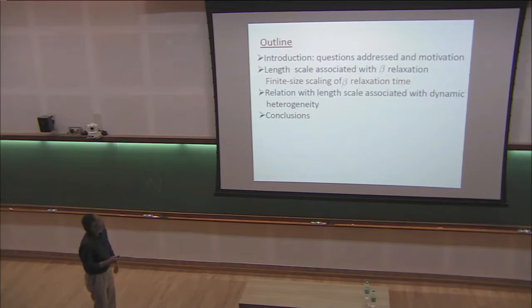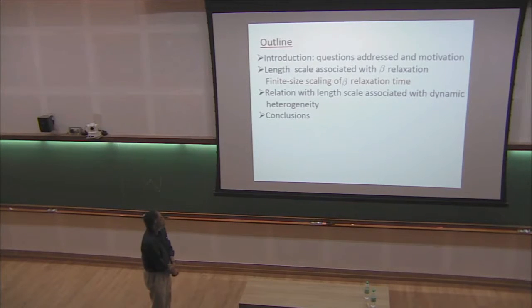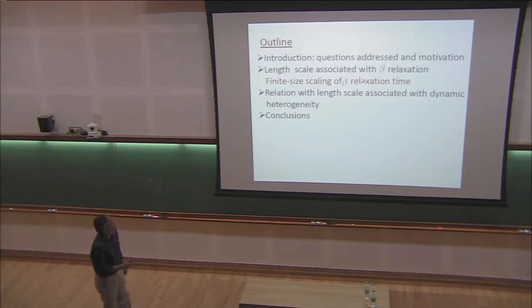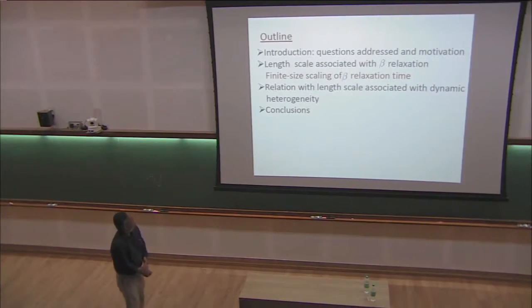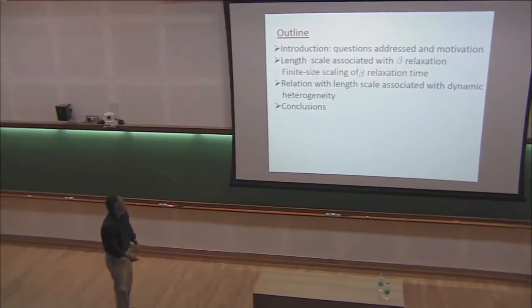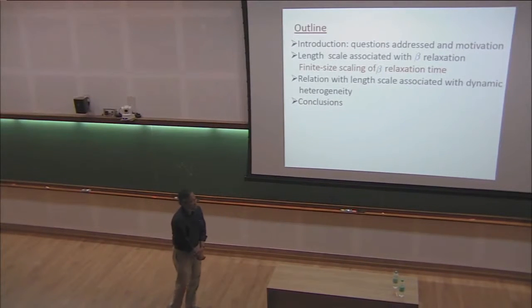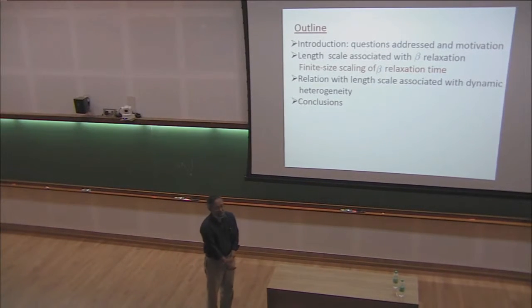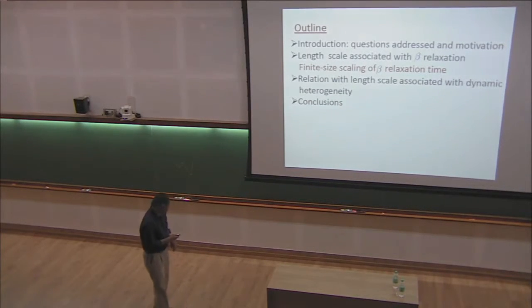So here is a brief outline. First I would like to give you some motivation for why we did what we did, and then quickly, this is going to be the main thing. What we have found is that there is a growing length scale associated with short-time relaxation in glass-forming liquids. This was done by doing finite-size scaling. So, I'll spend most of the time here, and then I'll try to relate the results that we see for the short-time relaxation to some aspects of long-time or alpha relaxation in the same glass-forming liquids, and then conclusions.